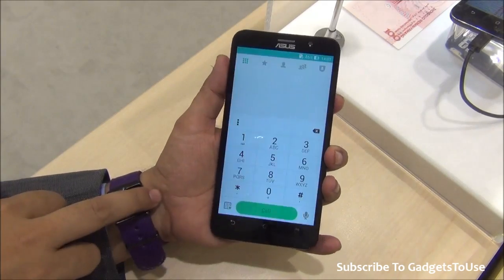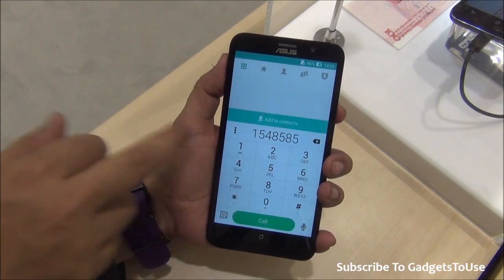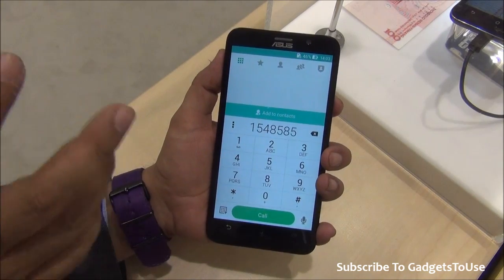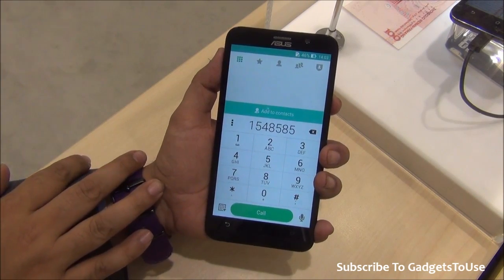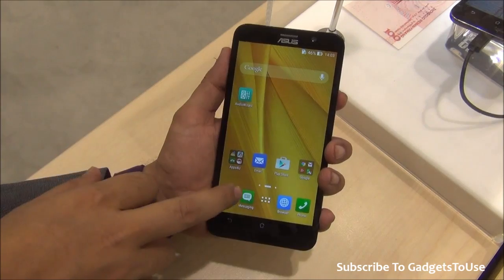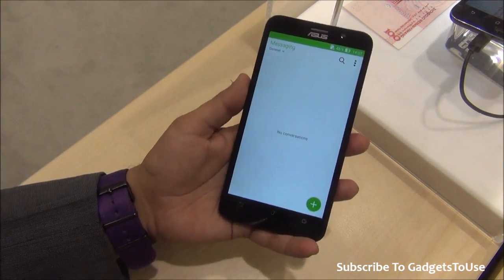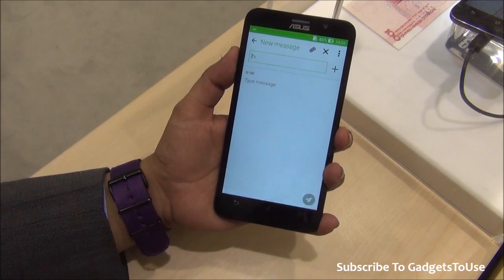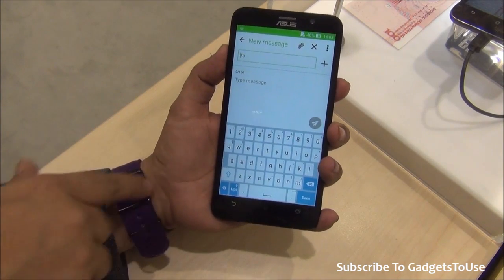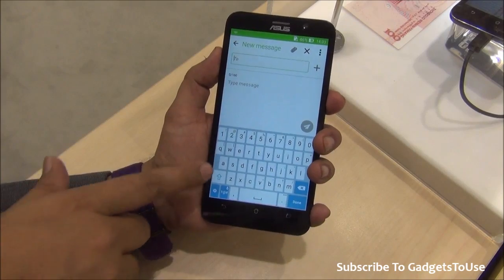As you can see, this is how the phone dialer looks like. This is the same phone dialer which you might have seen earlier, and again this will give you the option of dialing a number, but you cannot make a cellular video call. When it comes to messaging application, here we have the messaging application. On the messaging application, you can see that we can compose a new message. This is how the big QWERTY keyboard looks like.